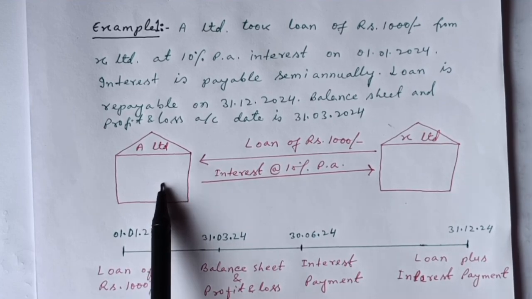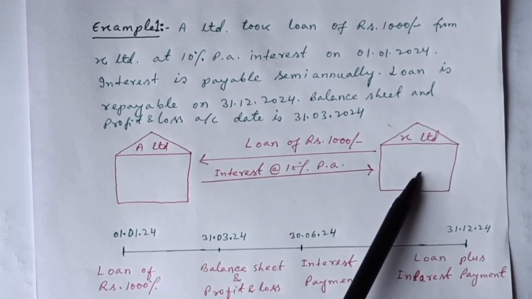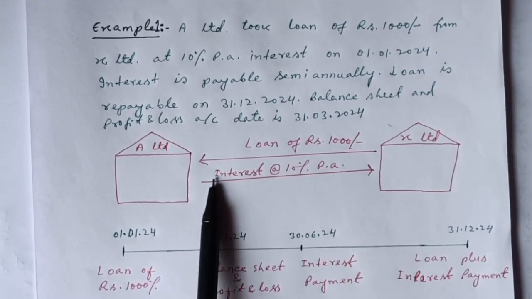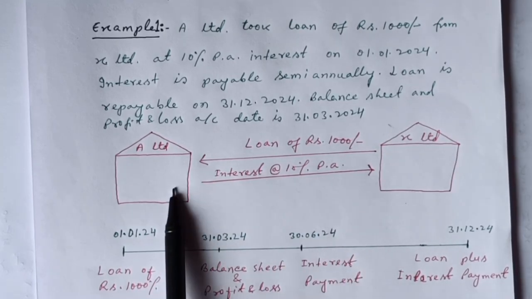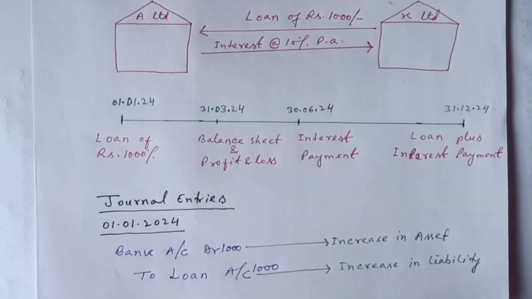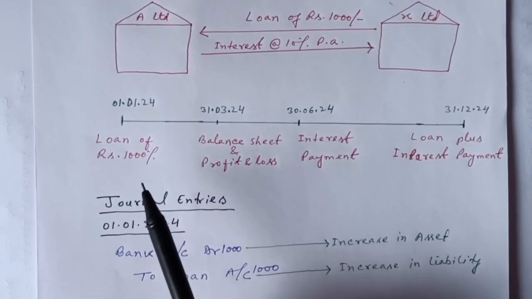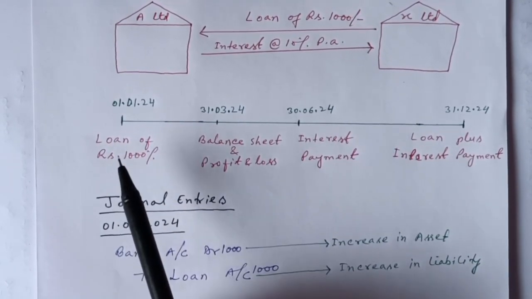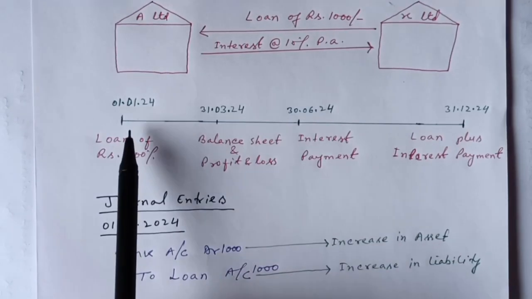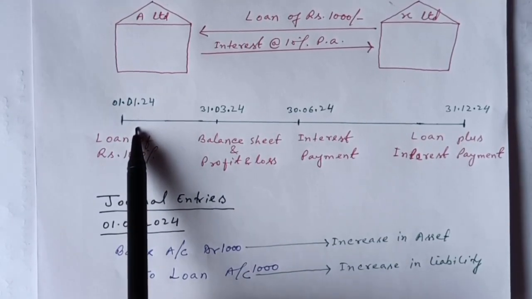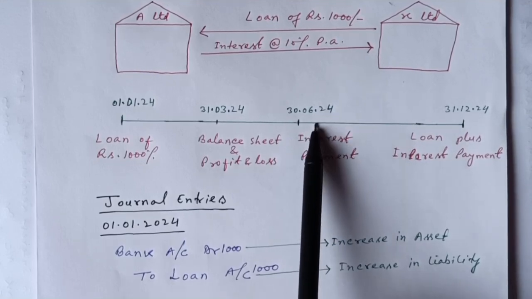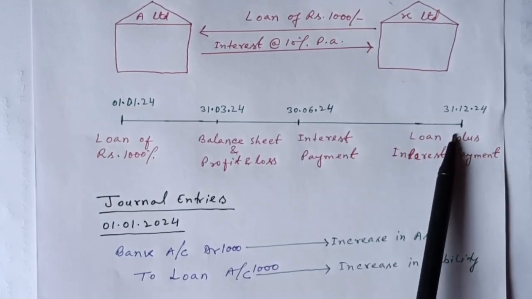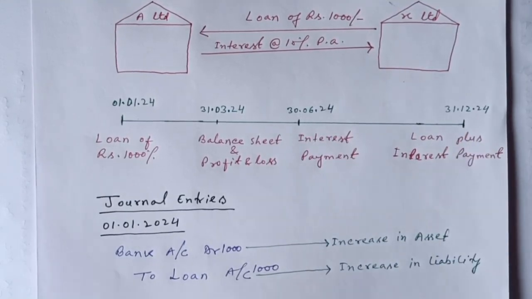So this is A Limited who has taken a loan of rupees 1000 from X Limited, and A Limited will pay interest at the rate of 10% per annum to X Limited, and this interest will be paid every 6 months. Let us see the whole example in one line. This is the date when A Limited took the loan. This is the date of balance sheet and profit and loss account. This is the date of interest payment, and this is the date of repayment of the loan.